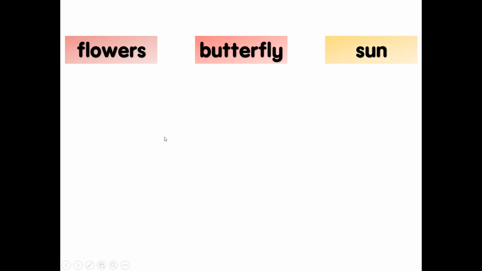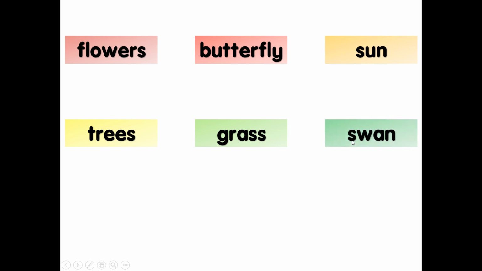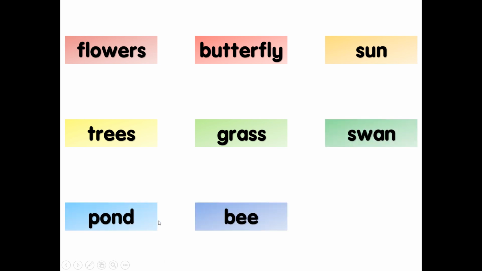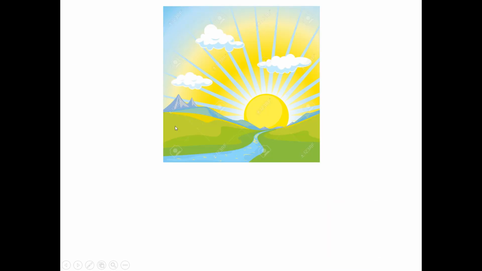This is flowers, butterfly, sun, trees, grass, swan, pond, bee, plants. Now, in the picture, what can you see?